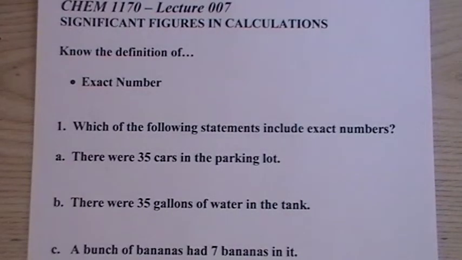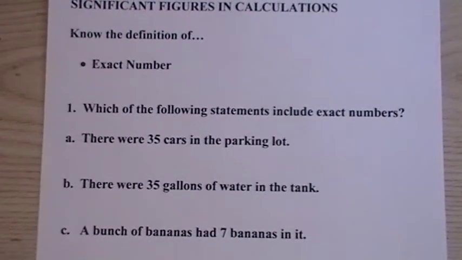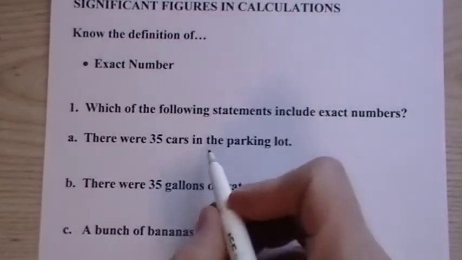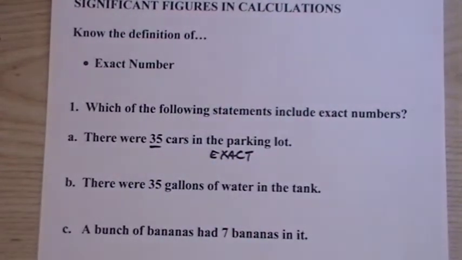Now, an exact number is one that you come up with when you count items or when you define units of measure or relationships between units of measure. So there were 35 cars in the parking lot. You went out, you counted them. Since it was counting, 35 is an exact number.